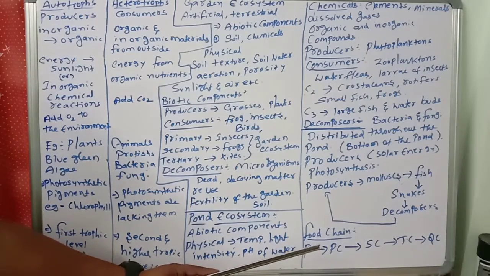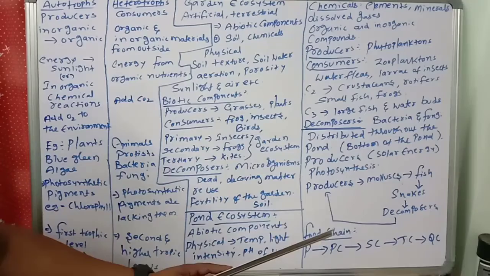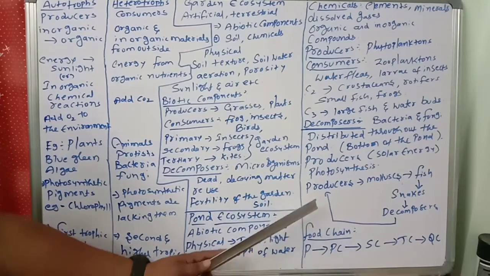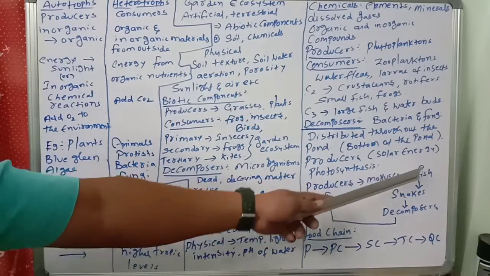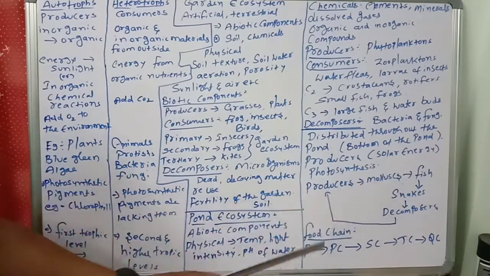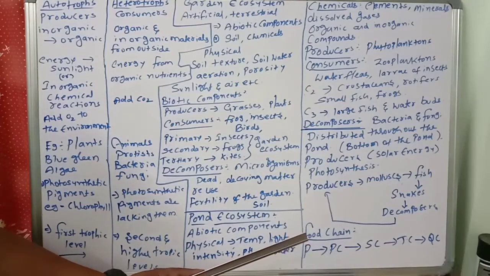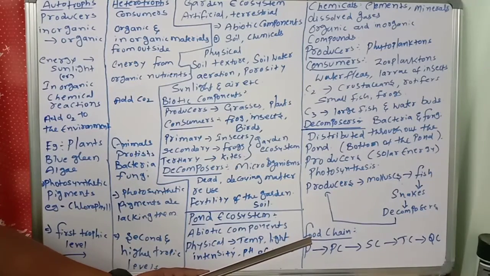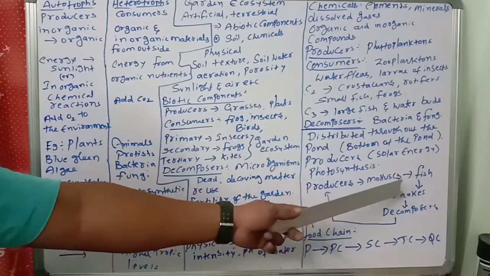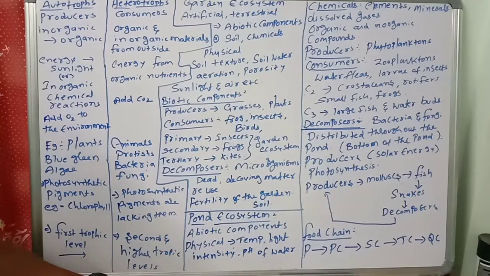In any given ecosystem, energy transformation is going on. For example, producers are eaten by mollusks, eaten by fish, eaten by snakes, and after death decomposition. So it's a chain system. The interaction among various components of the environment involves flow of energy, from producers to mollusks to fish to snakes.